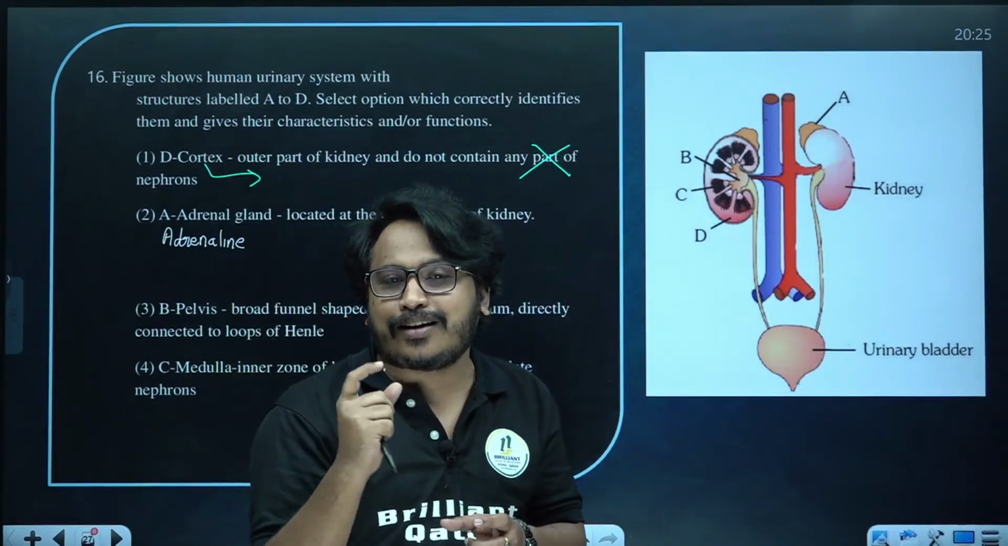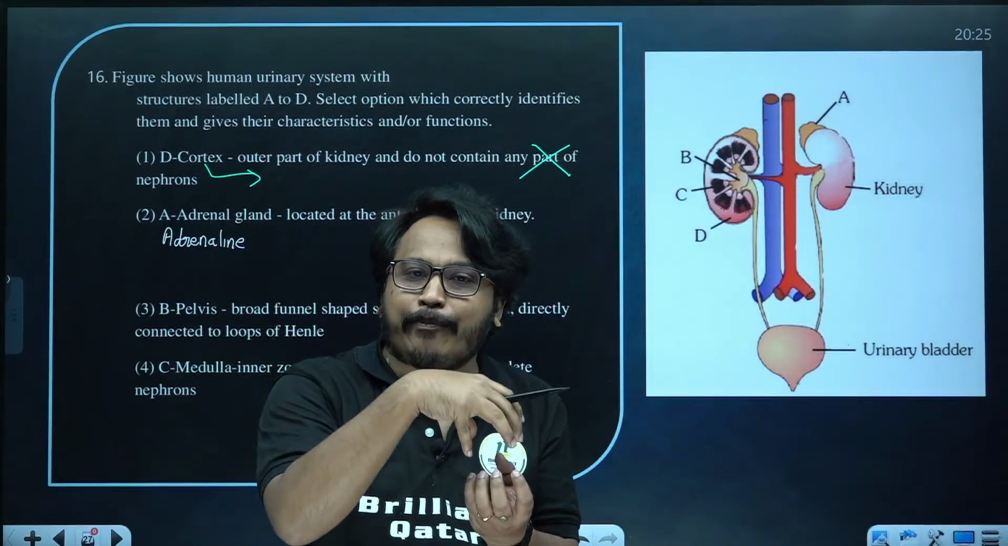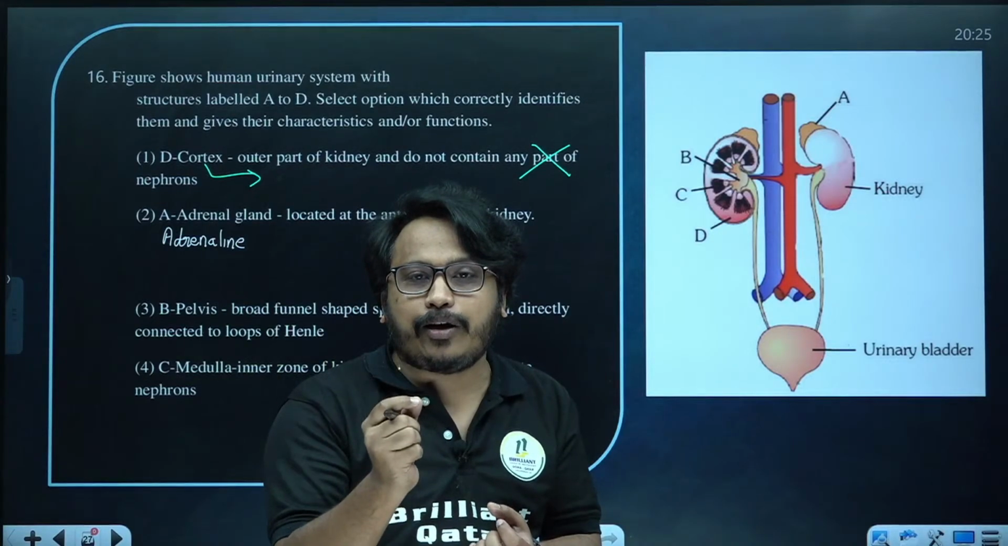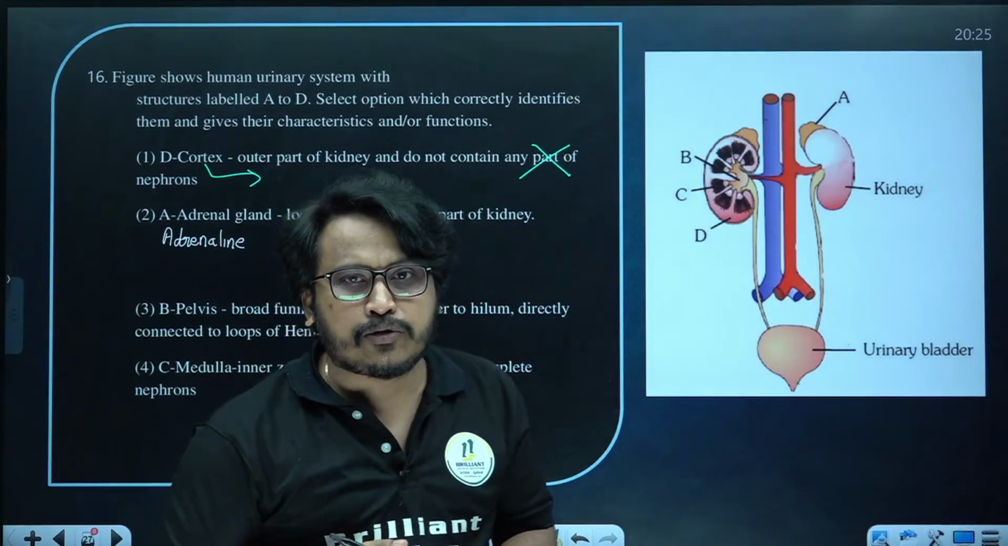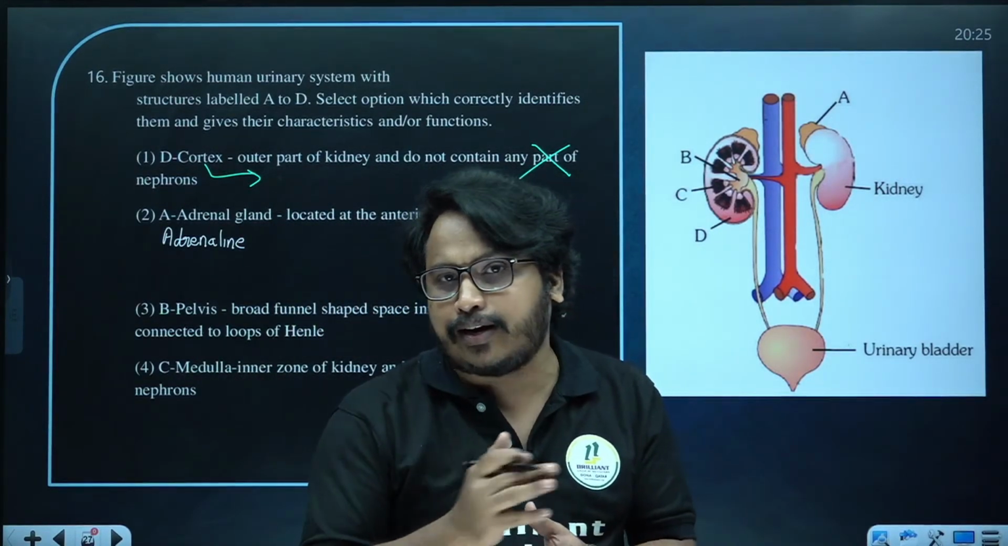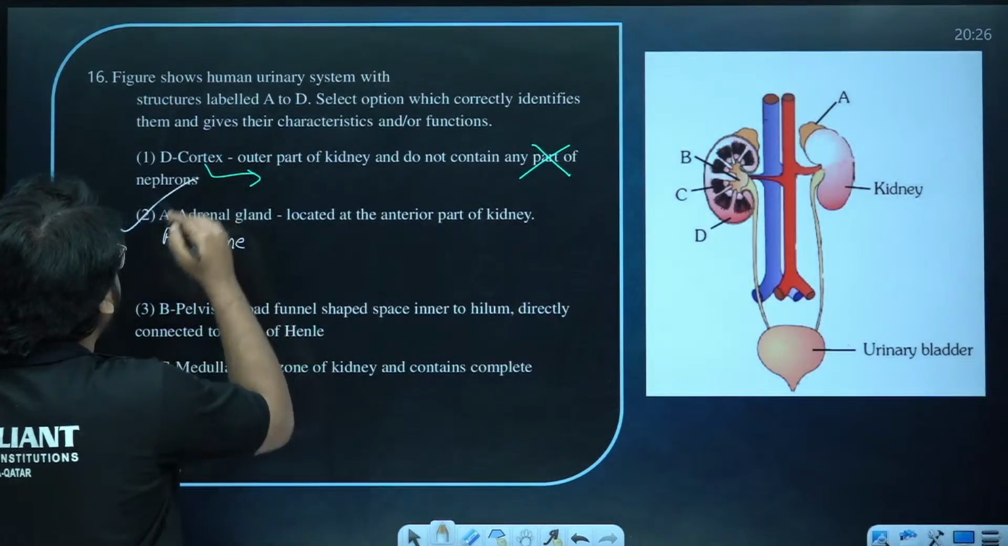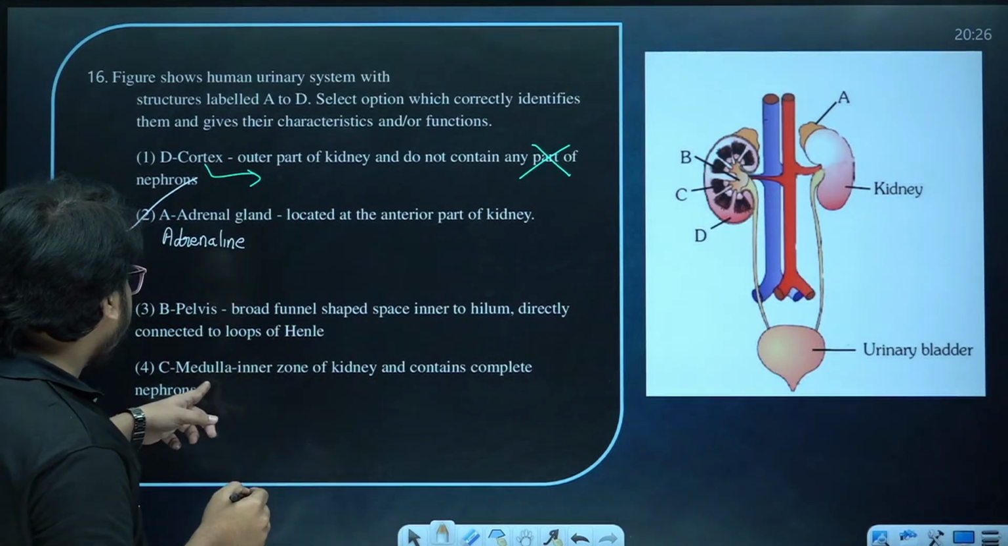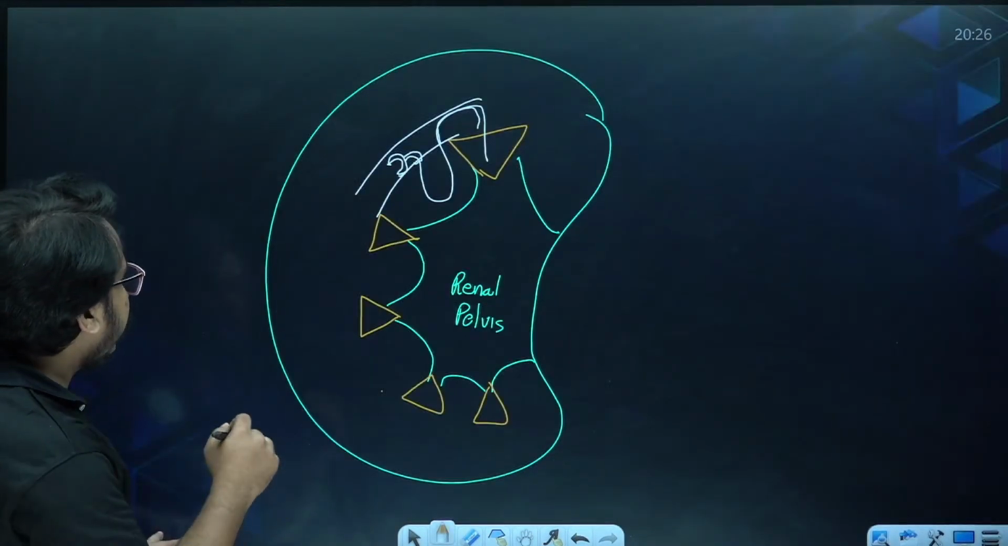So where is the adrenal gland located? It's located above the kidney. In that, the adrenal medulla part produces hormones like adrenaline and noradrenaline. So this is actually correct. Then pelvis, medulla, that all I am not doing. Now next one.